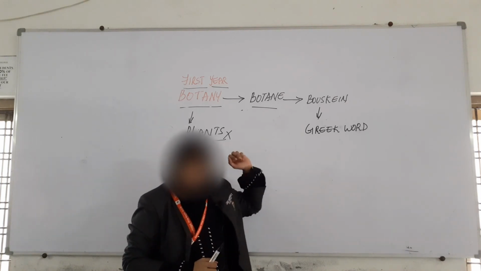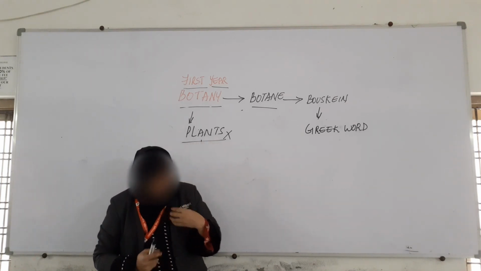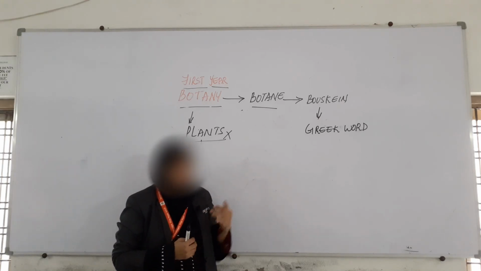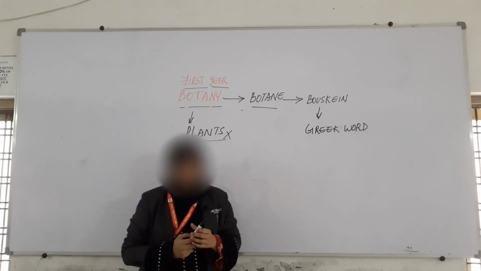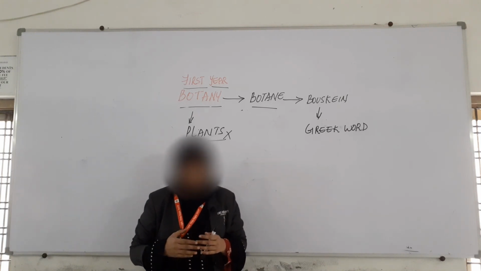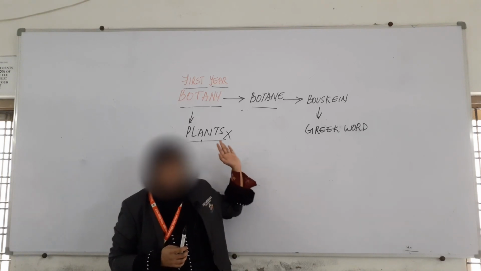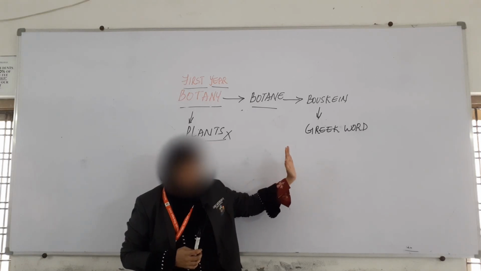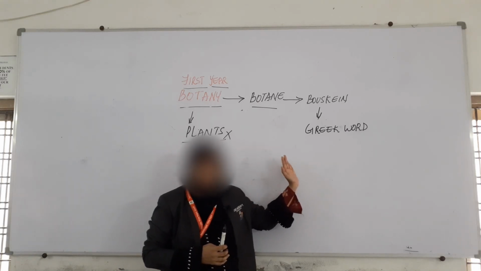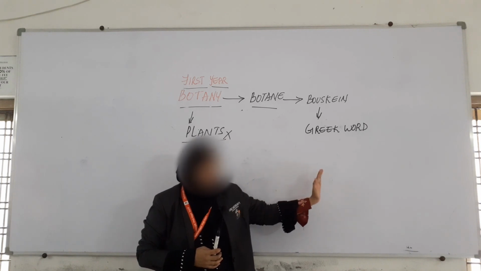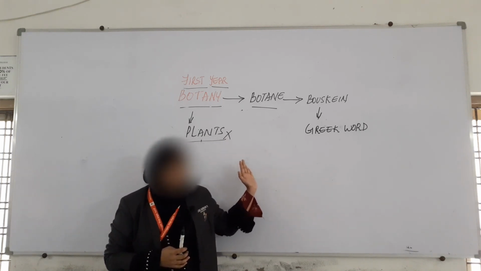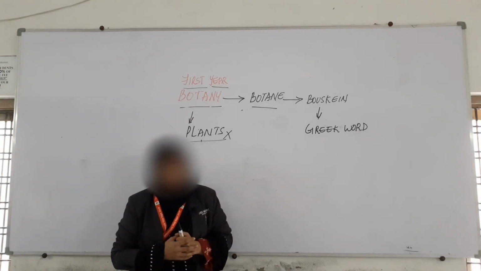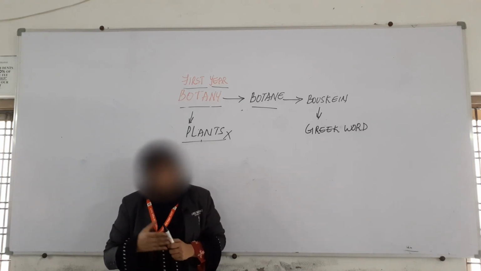So these were the basic things which are given to us by the plants, and the study of botany helps us in understanding how the plants will be helping us in different ways. In the next class we will be studying in detail about living organisms, why they are called living organisms, based on what features and characteristics they are classified, what you call the science which deals with classification, and in later classes we will be dealing with reproduction and other topics.